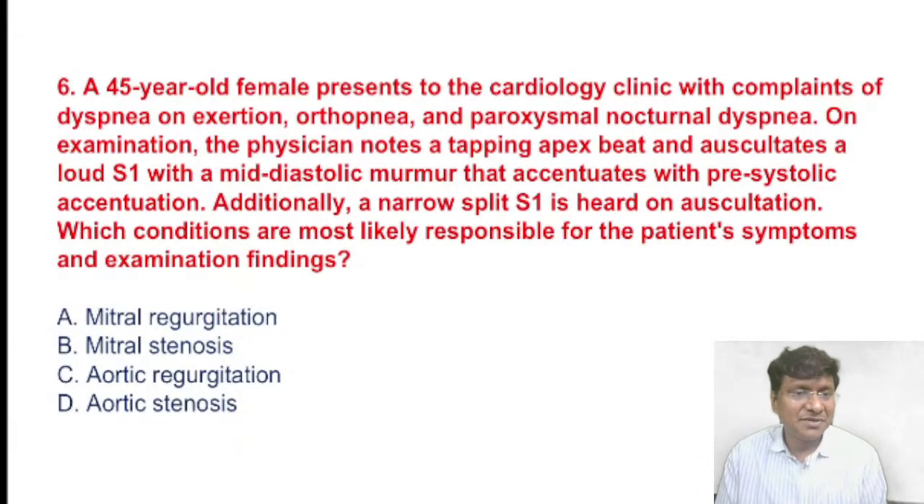We have a 45-year-old female who presents to the cardiology clinic with complaints of dyspnea on exertion, orthopnea and paroxysmal nocturnal dyspnea. On examination, the physician notes a tapping apex beat and auscultates a loud first heart sound, a mid-diastolic murmur with presystolic accentuation. Additionally, a narrow split S1 is heard on auscultation. Which condition is most likely responsible for the patient's symptoms and examination findings? Yes, anyone?